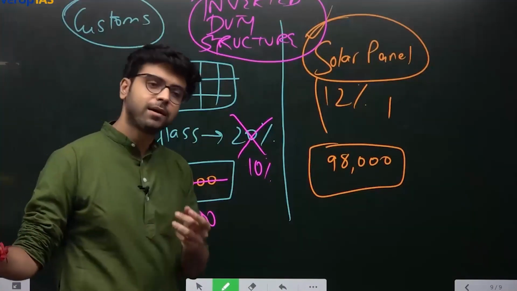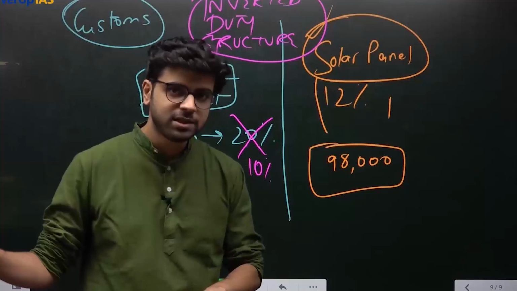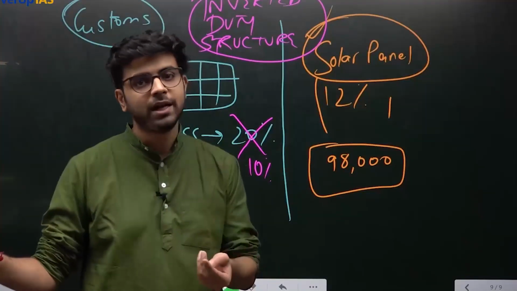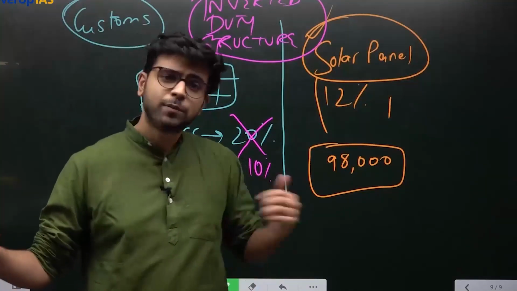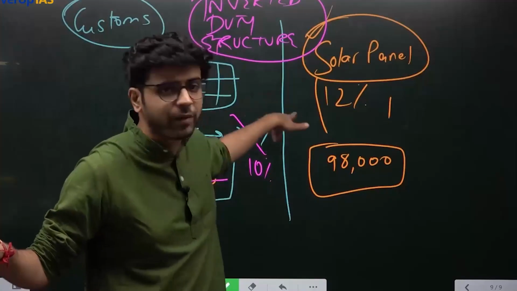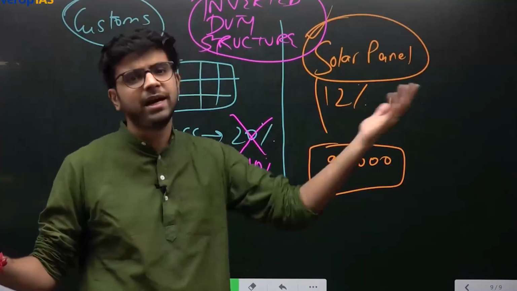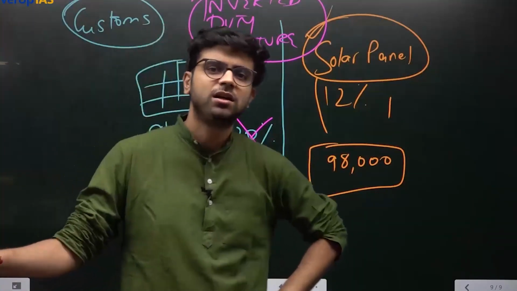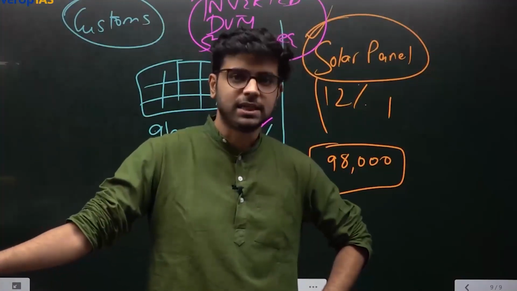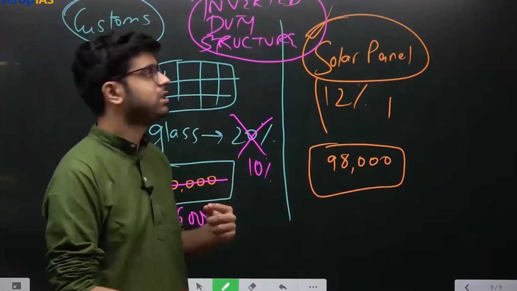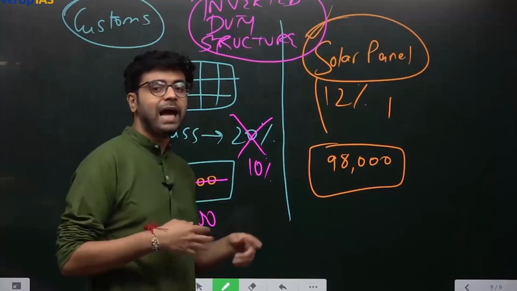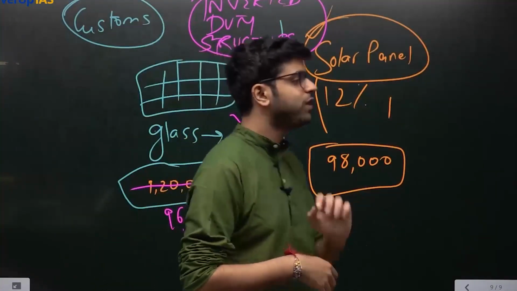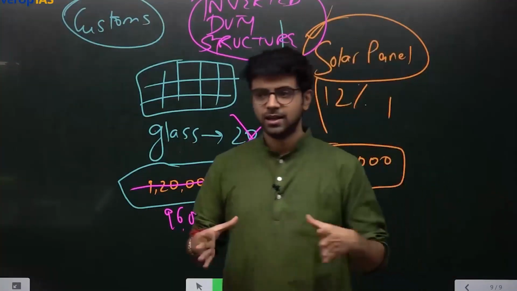For example, take the case of medicines. We manufacture medicines in India, but if the actual raw material is costlier in terms of tax, not in terms of price, in terms of tax it is costlier, then we will buy other medicines from other countries because their importing is easy. This is known as inverted duty structure. The duty structure is inverted. The tax on raw material is more than the tax on finished goods, but this should not happen.